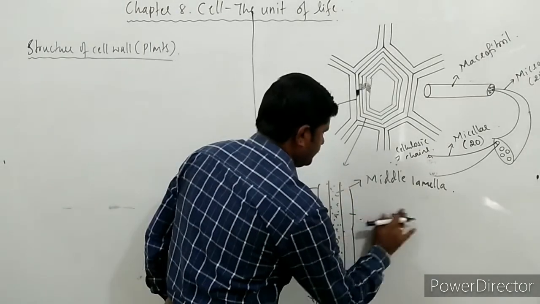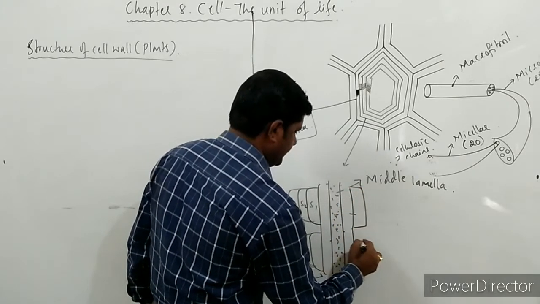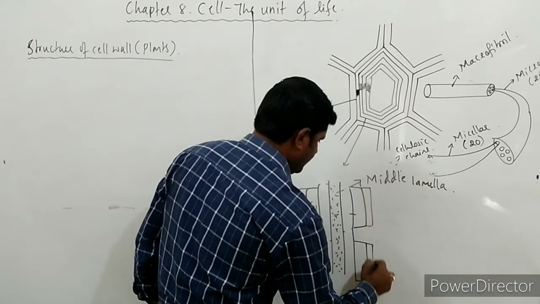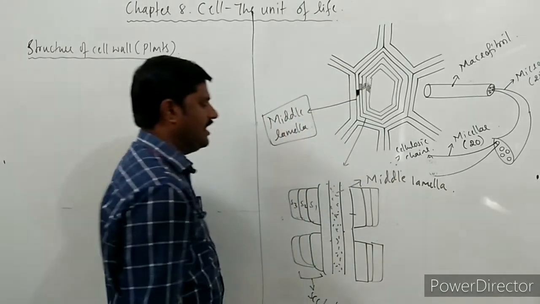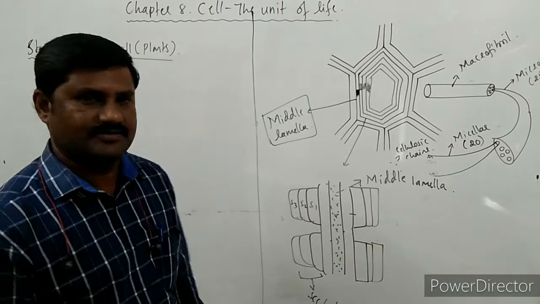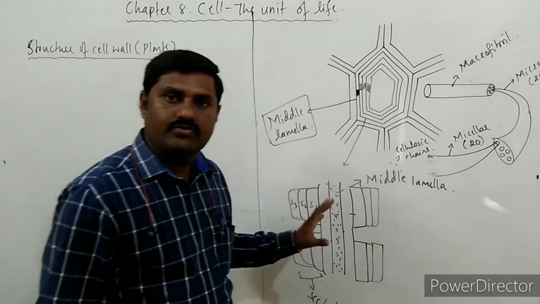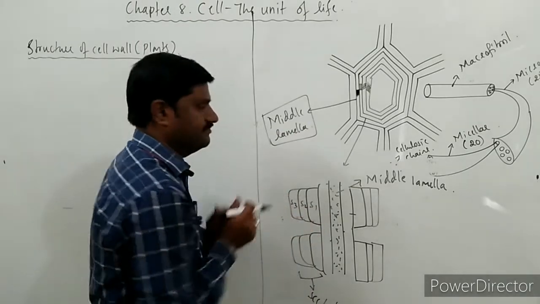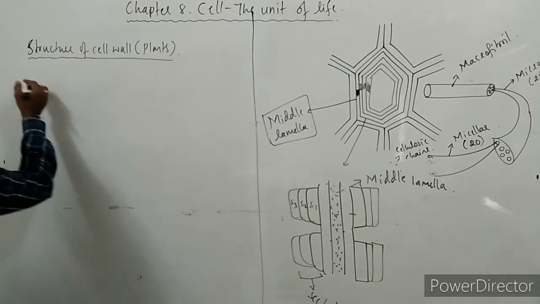This is the secondary wall: S1, S2, S3. Like this you will come across it. This is the wall we are showing here in the case of plants. Now let us start with the pits. What are these pits?